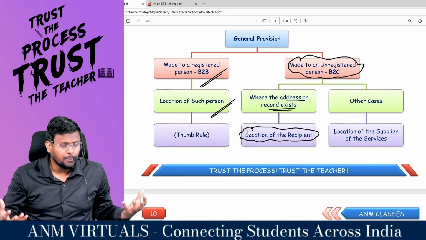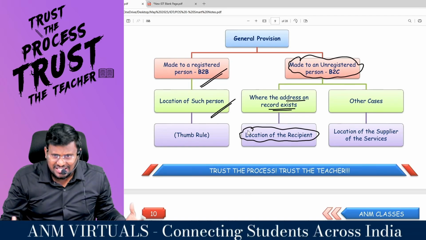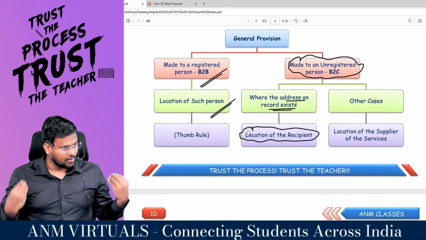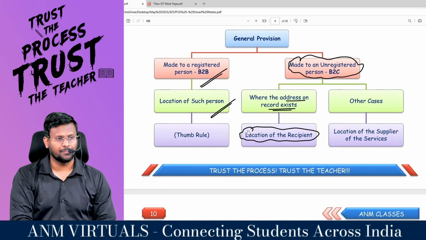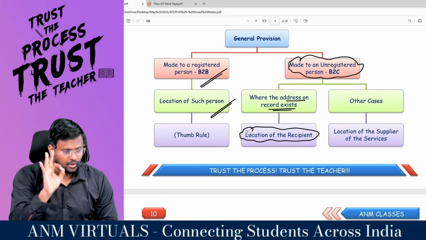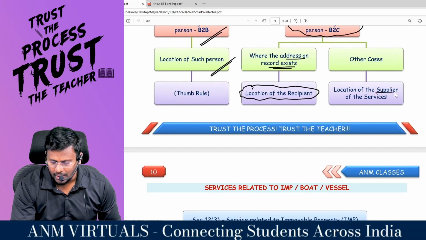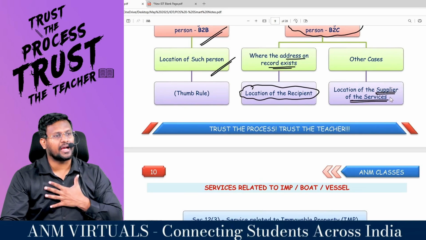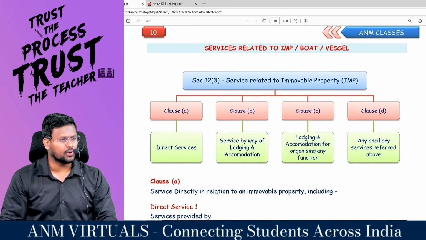Sir, I have not provided service to a registered person. I have provided service to an unregistered person. If that is the case, my dear lovable students, you have to check whether address is available or not. If address is available, then location of the recipient. If address is not available, no other way, location of the supplier of the services. This is like default. I can't do anything. The Act can't do. Are you all really with me?